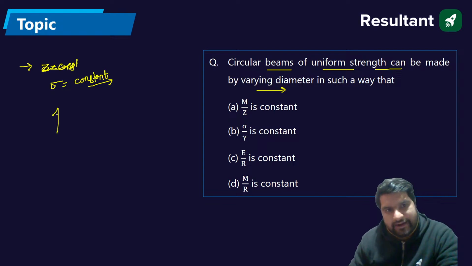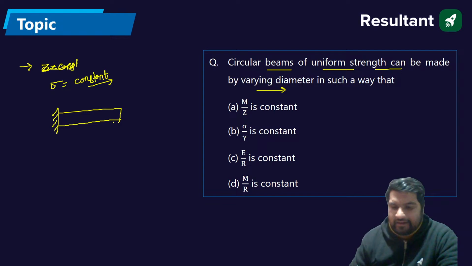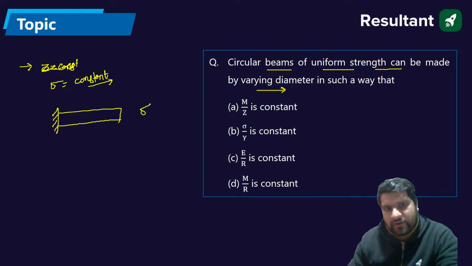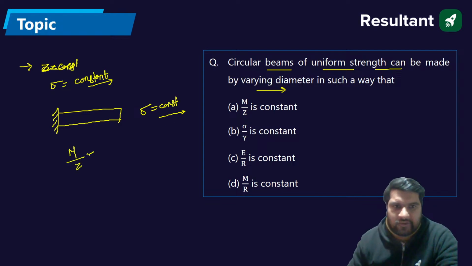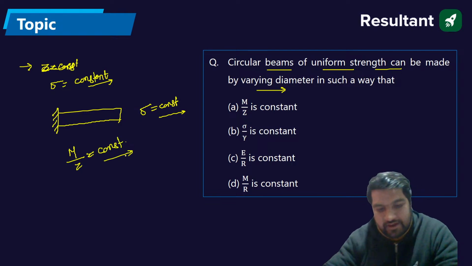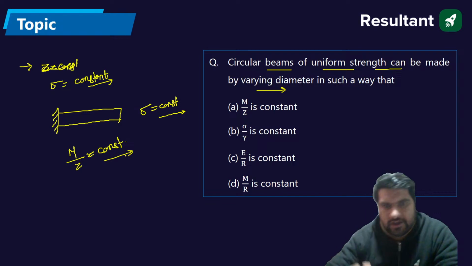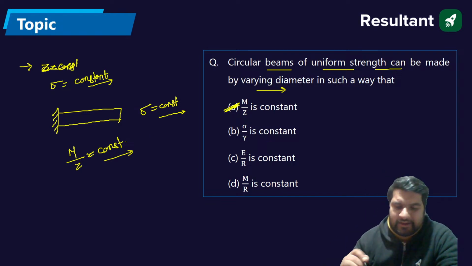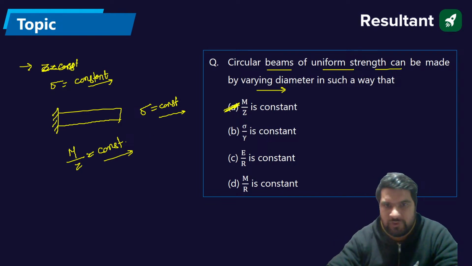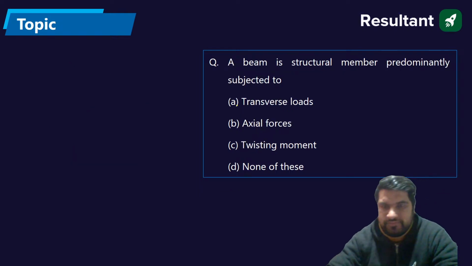If I am making a cantilever beam with varying diameter, sigma should be constant. So when sigma is constant, that means M by Z should be constant, guys. What should be the answer? The answer should be A. Absolutely fine. Next.